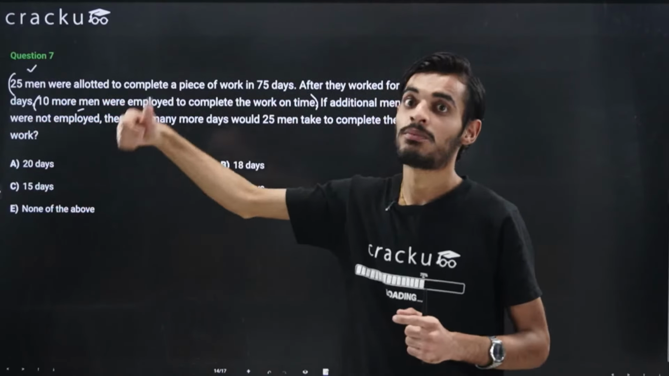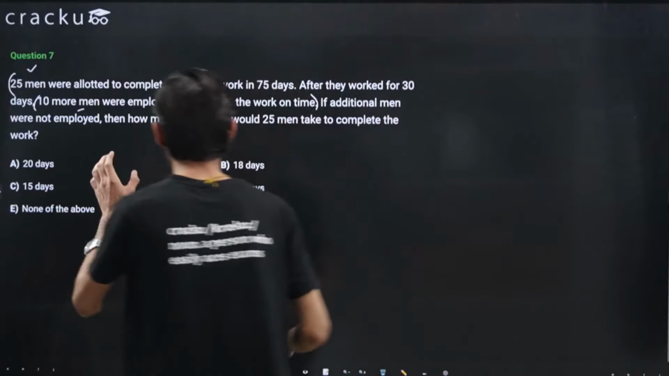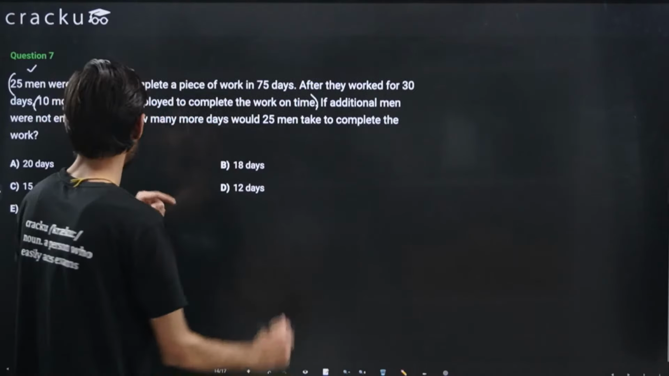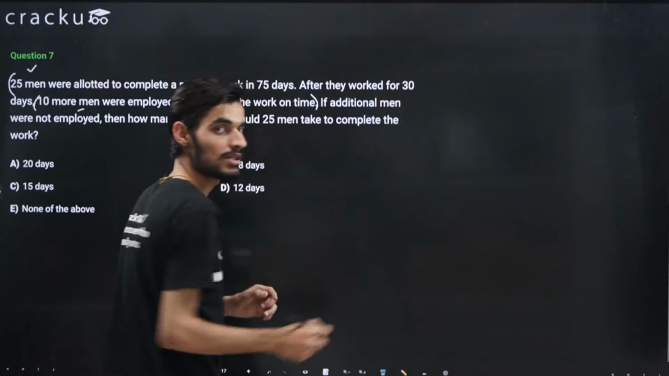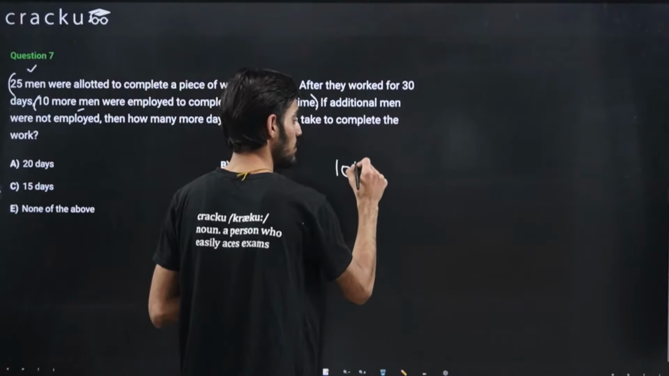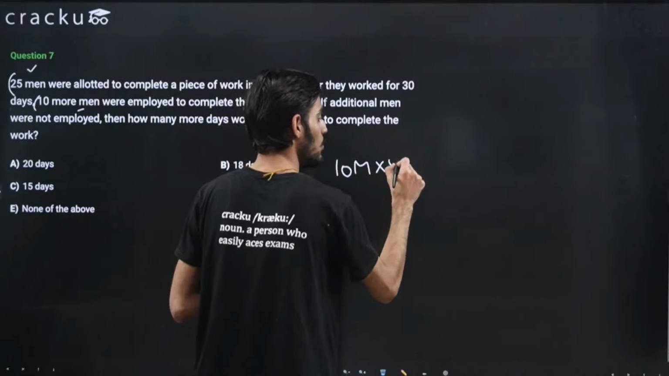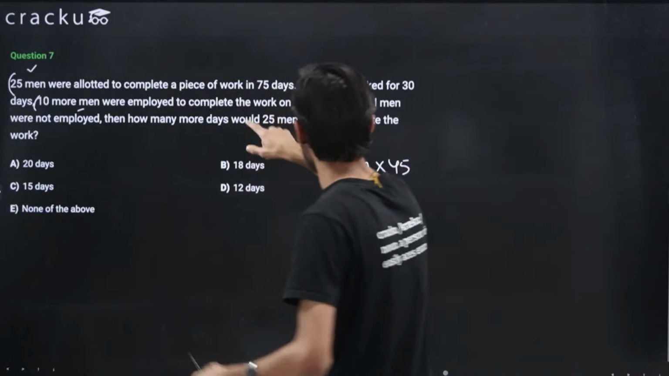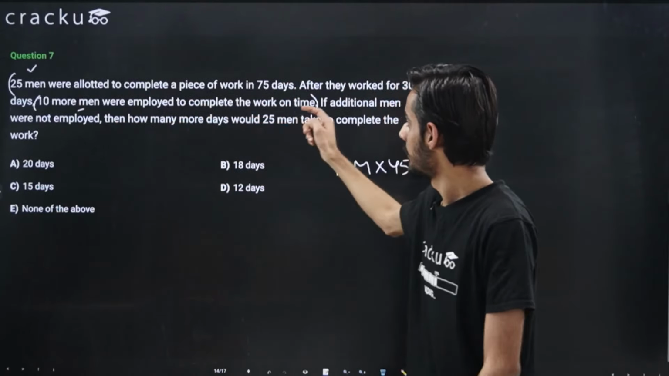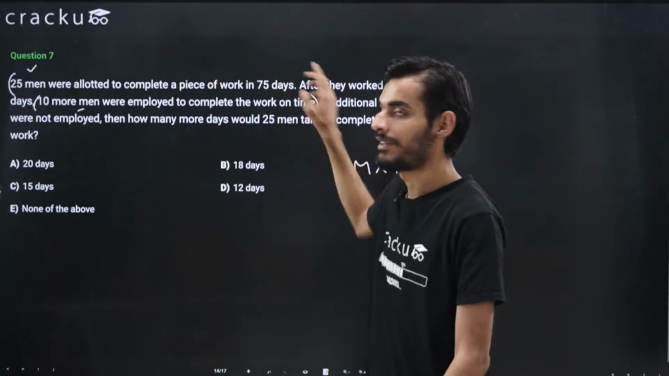Okay, then they would have taken more than 75 days. So I hope this should be clear now, the extra work that they will do. So the 10 more men, let's say the efficiency of the men be M. So the extra work that these 10 men will do in 45 days, because after 30 days 10 more men are employed and the work is getting completed on time, that is in 75 days.